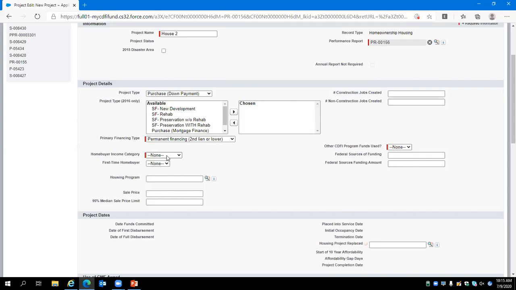House 1 was in the low income home buyer income category. So we will report that House 2 is in the same income category. They also happen to be a first-time home buyer. As for other CDFI Fund program funds, there were no other sources from the CDFI Fund present in this project.